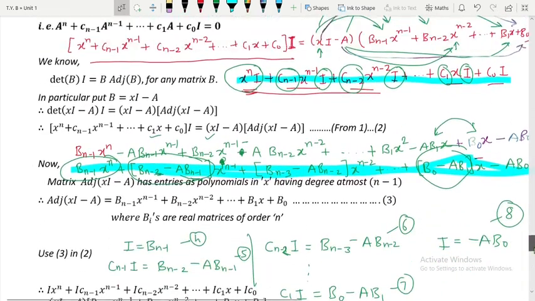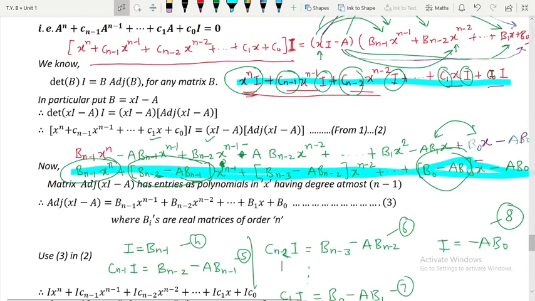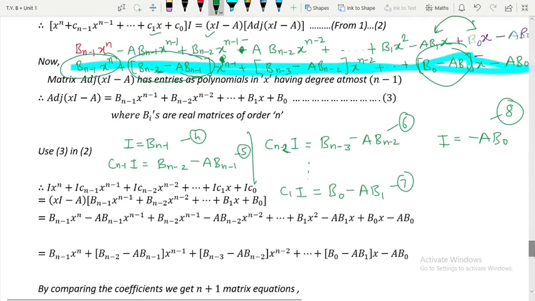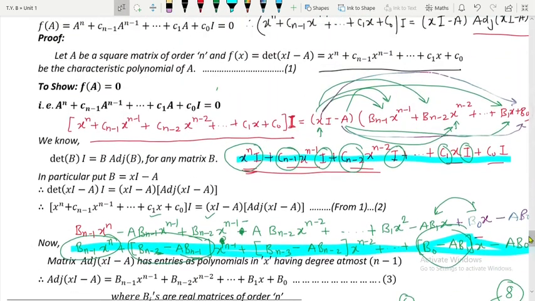Again we have missed something here. Yes, the constant term over here is c naught. So after comparison you will get c naught is equal to minus a b naught. So over here the missing term is c naught. So you are supposed to multiply this 8th equation by 1, and if you multiply it by 1, you will get c naught at last, and that is what we want.